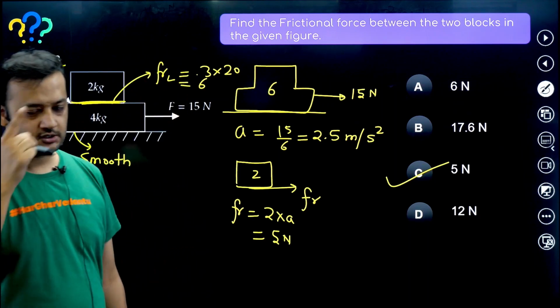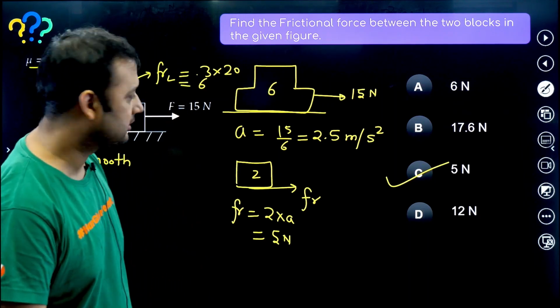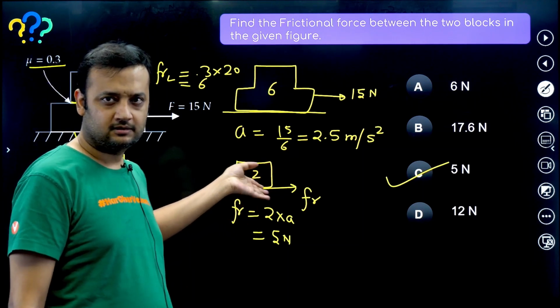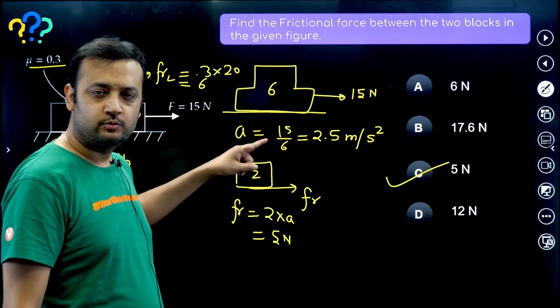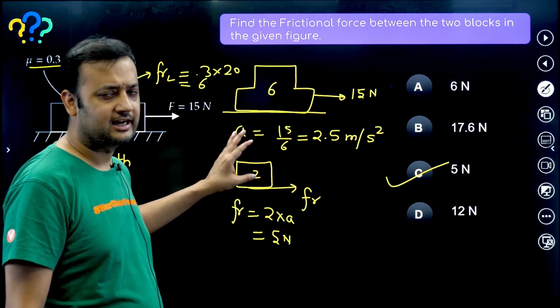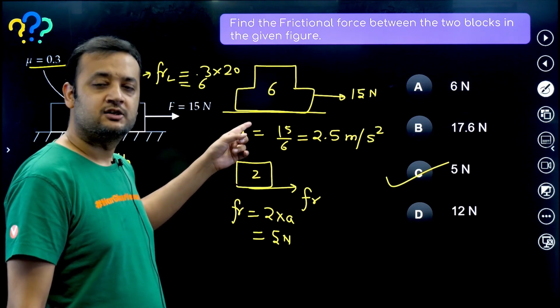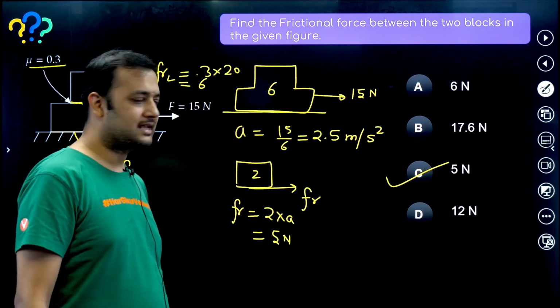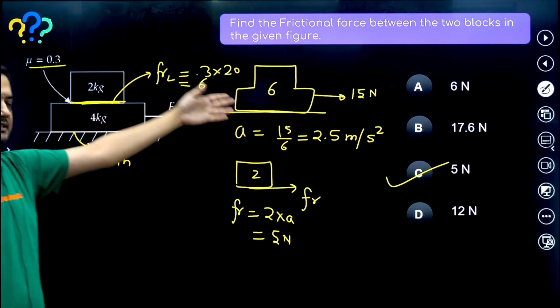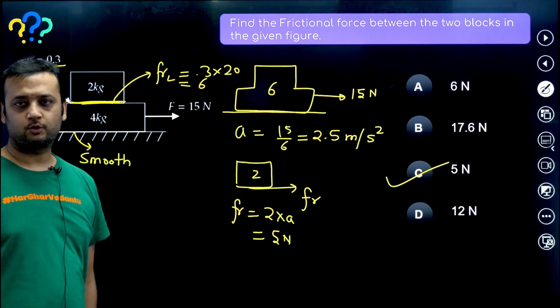I hope you have understood this. I will quickly tell you again what I have said. First, I saw that motion will happen. Then I assumed case 2, that both the blocks will move together, that means there is no relative slipping. If both the blocks move together, the acceleration will be 15 upon the total mass, which is 6. So the acceleration comes out to be 2.5.